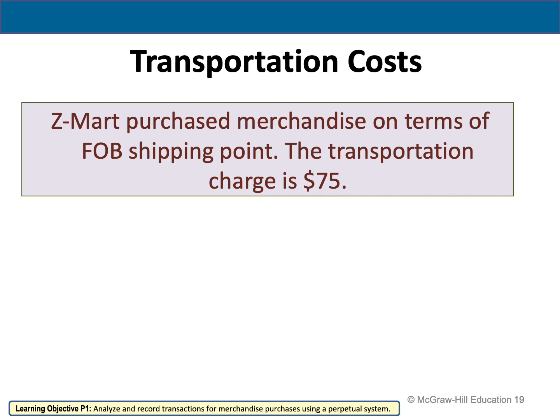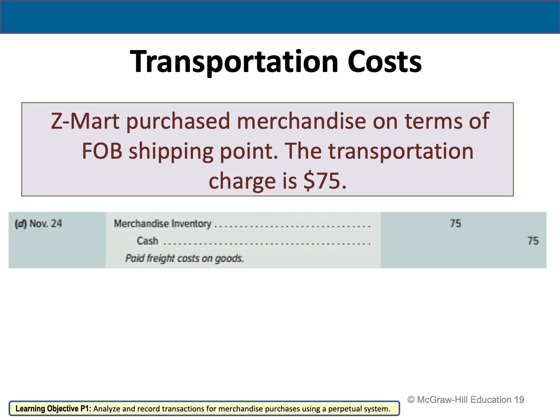How do we record the journal entry now? We're going to say merchandise inventory to cash, 75. Remember, if it's FOB shipping point, it means the buyer, which here is Z-Mart, is going to take the responsibility of paying the transportation cost. And this is how we prepare the journal entry.